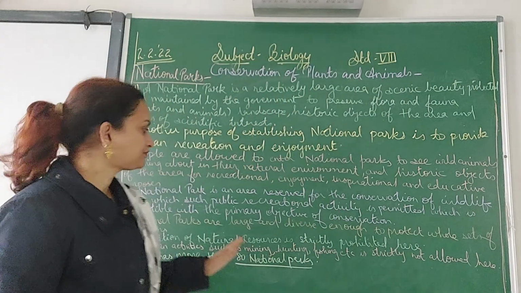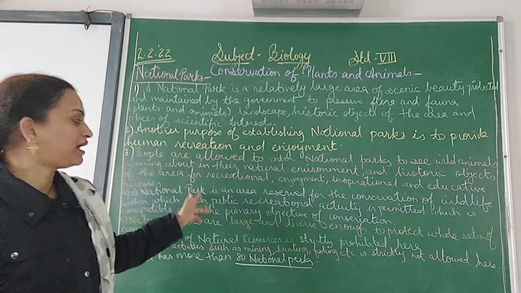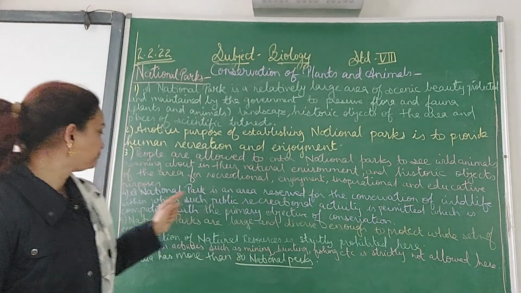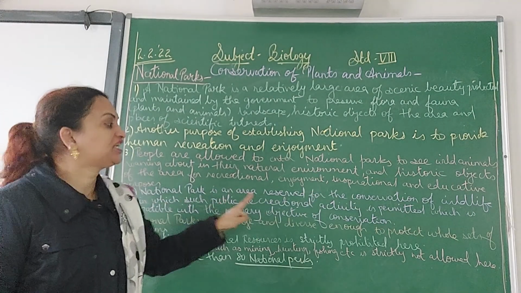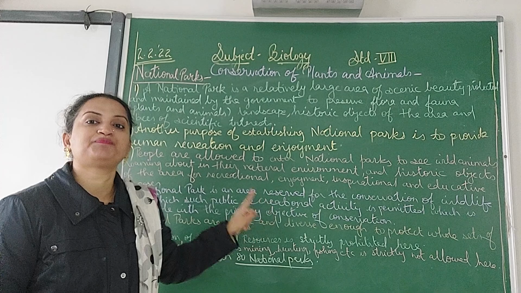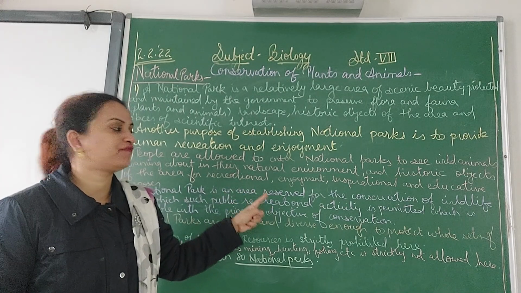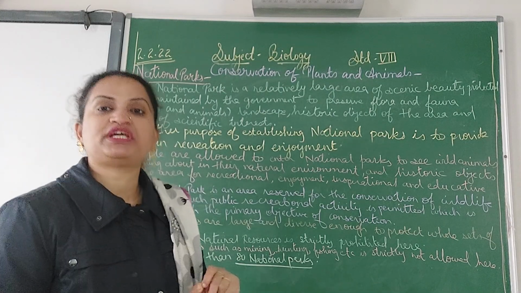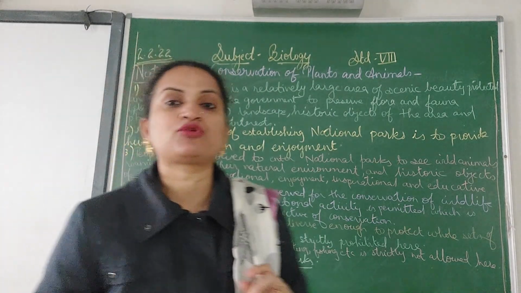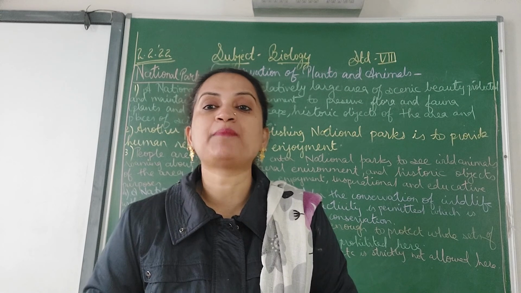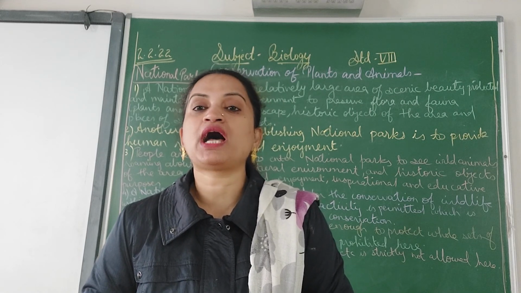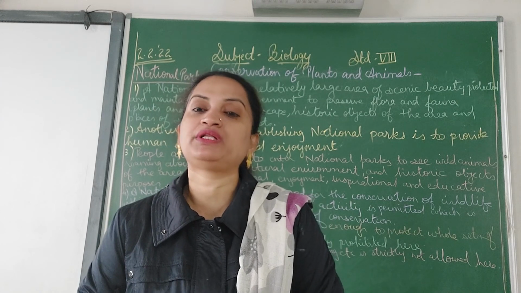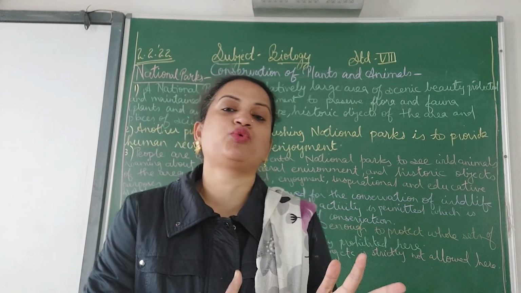Okay, so a national park is an area reserved for the conservation of wildlife within which such public recreation activities are permitted which is compatible with the primary objective of conservation. So when people go there, they should not harm the wildlife, the flora and fauna, so that there is compatibility between the animals and the people who go there.